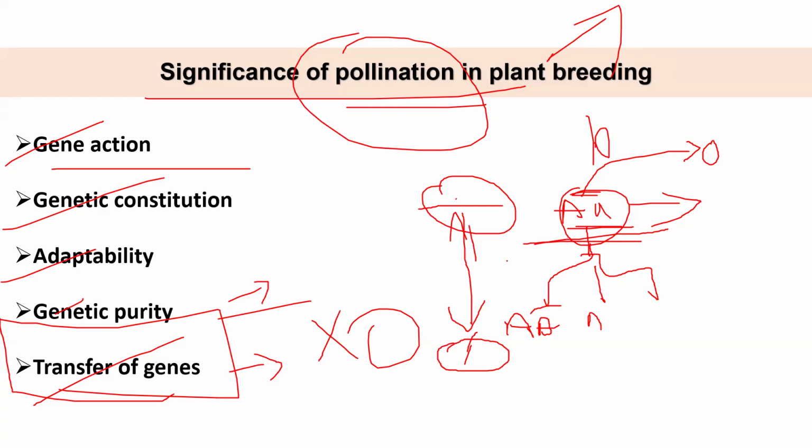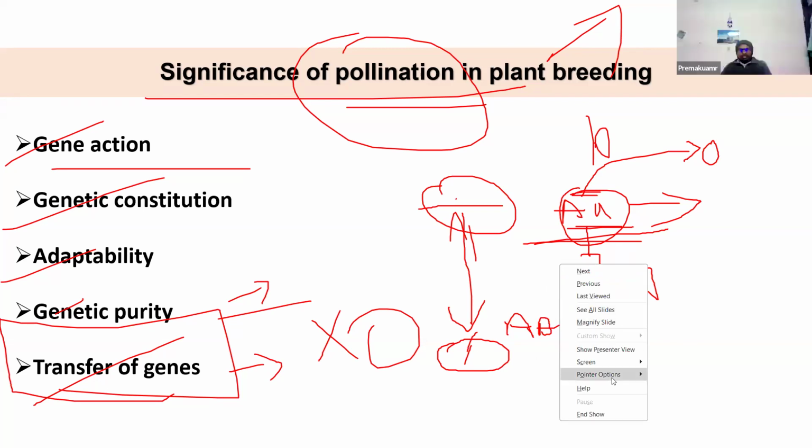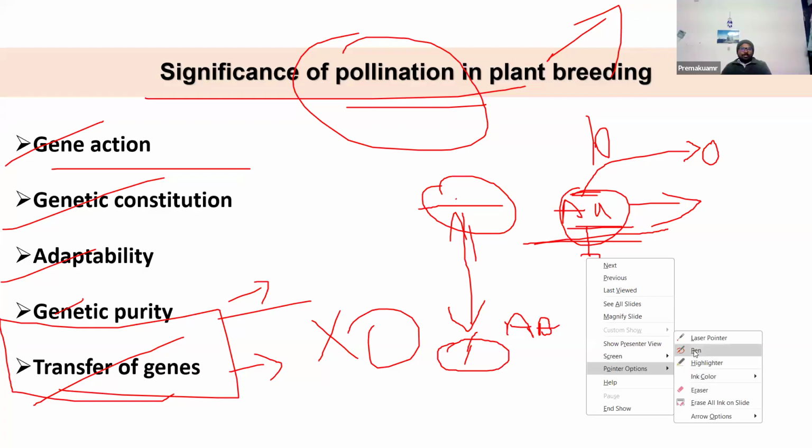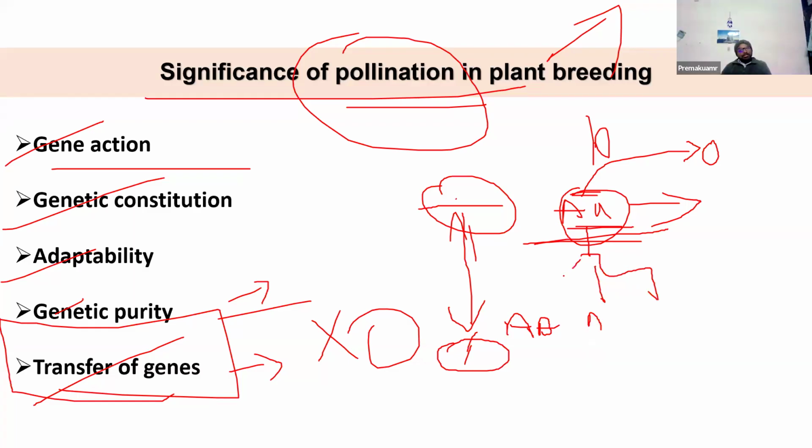Or else the statement should be that dominant gene action can be fixed. No, no, no. Dominant cannot be fixed. But although it cannot be fixed, why is the superiority maintained? That is your question. Like, why is it showing superiority?